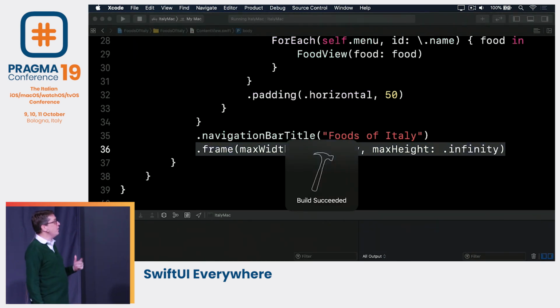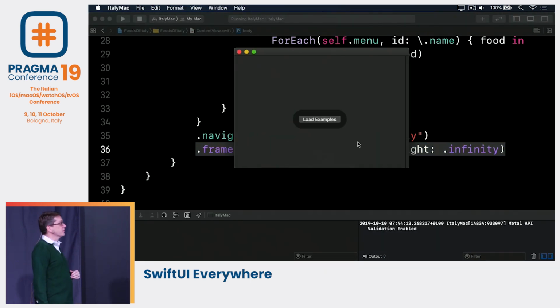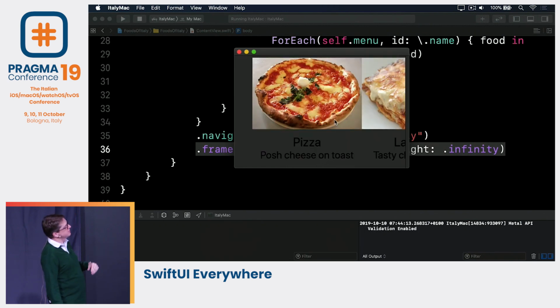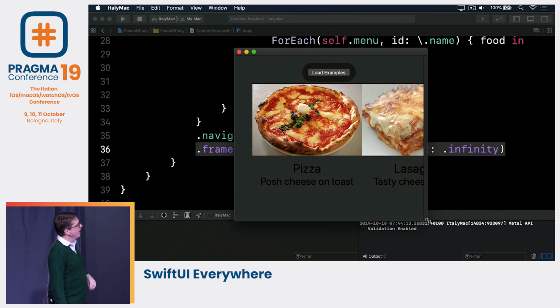And so we run the code again. We should now see the window looking pretty good. I can go ahead and load stuff in there. There's our content kind of working. I can resize the window.